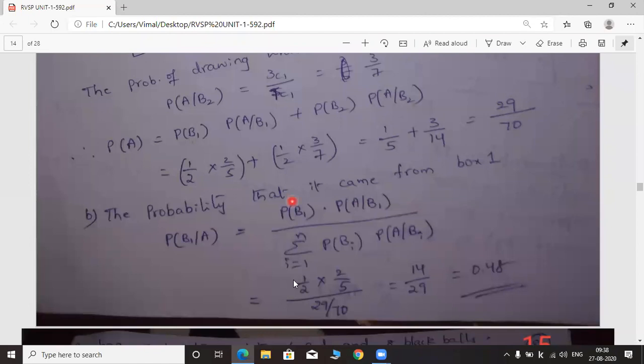P of B1 is 1 by 2. P of A given B1 is 2 by 5. So 2 gets cancelled. You have 1 by 5 in the numerator and 29 by 70 in the denominator. So calculate the value. You will get 14 by 29, that is 0.48. Okay. Is it clear?